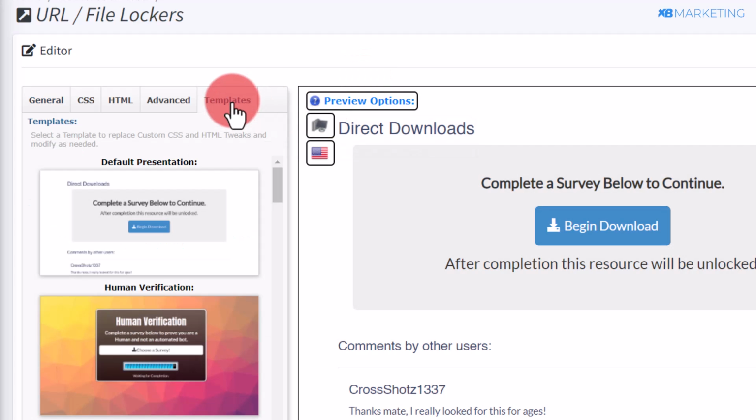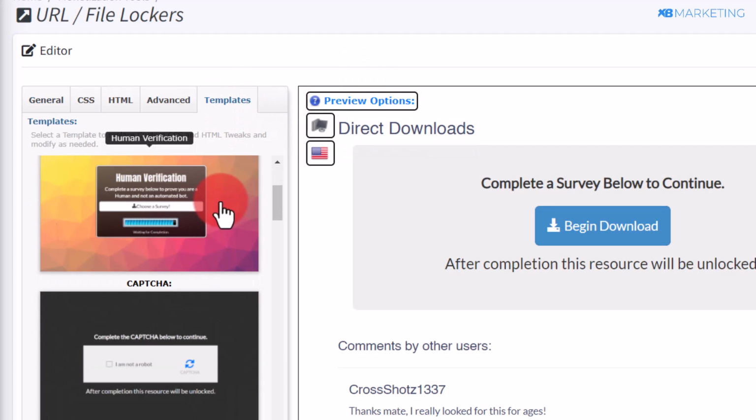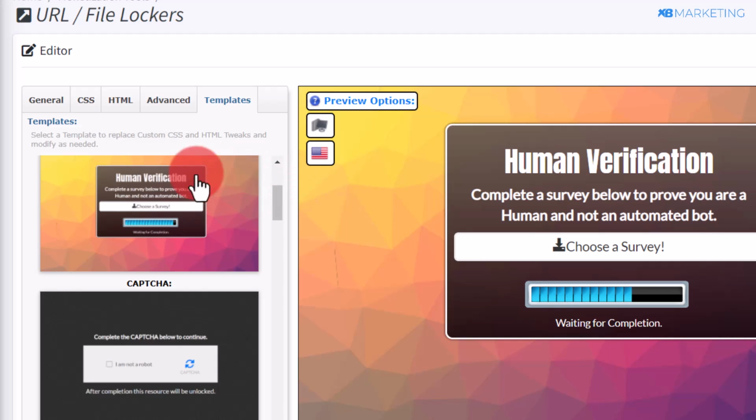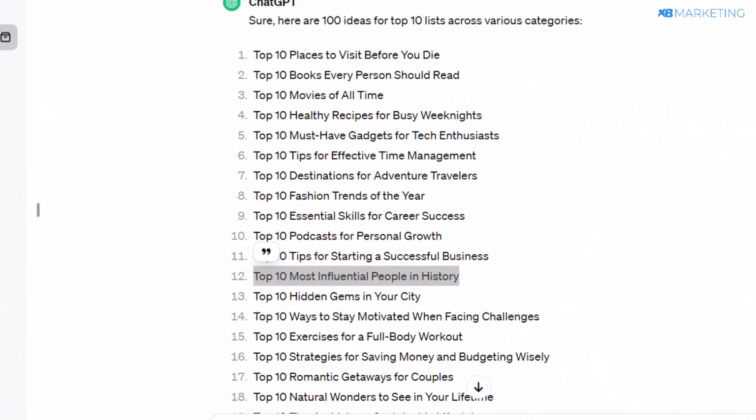Once you do this, come over to the template section and you can choose any template of your choice, by finding the template that converts a lot better. Before you continue, you want to go back to ChatGPT. Like I said, we are going to be taking any of these top 10 list ideas as an example.